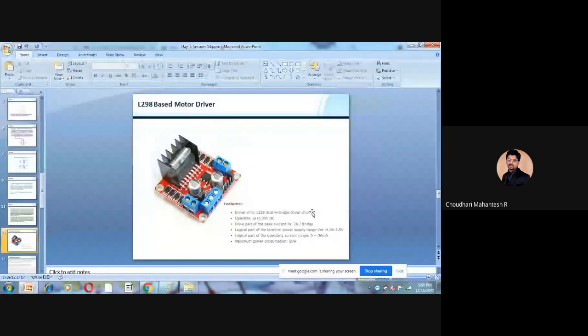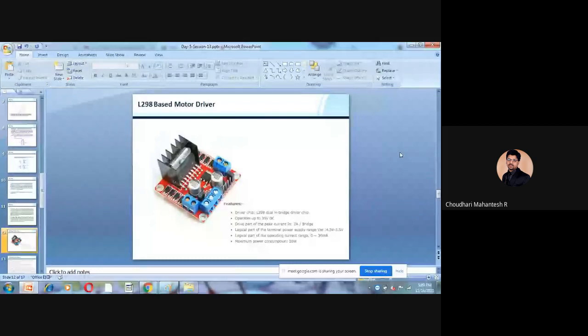A few specifications: the driver chip is based on the L298 dual H-bridge driver chip, and operates up to 35 volt DC. The H-bridge drive part has a peak current of 2 A per bridge. The logical part terminal power supply ranges between 4.5 volt to 5.5 volt, and the logical part operating current is nearly 36 milliamps, from 0 like that.